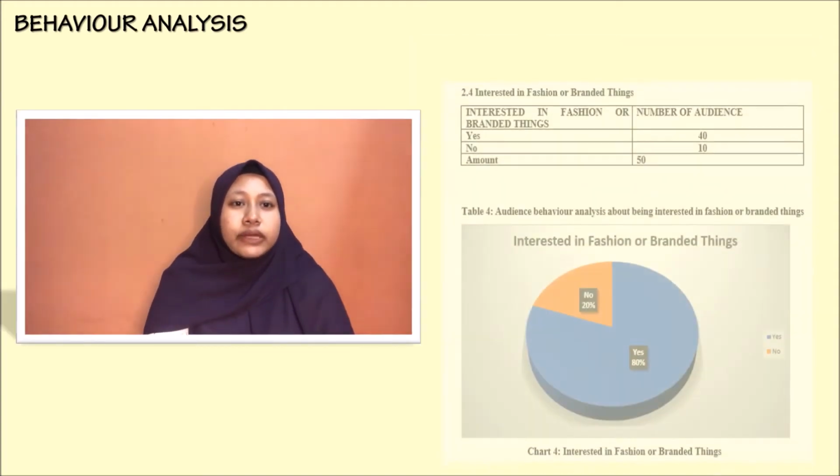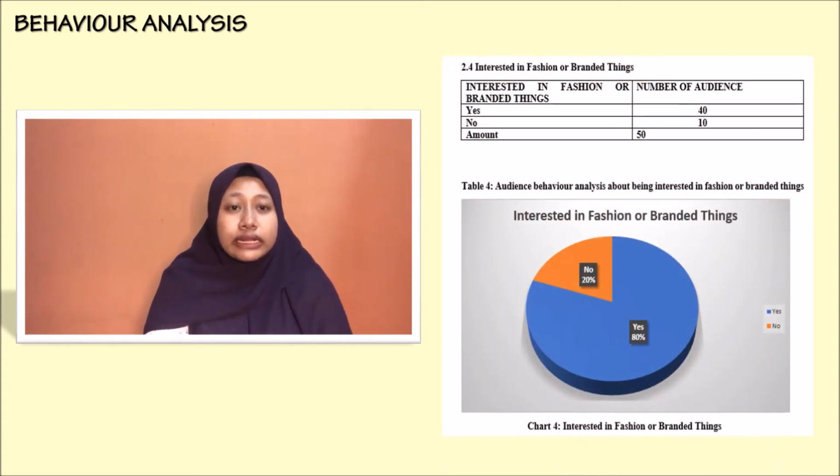Okay, lastly, we will talk about being interested in fashion or branded things and the behavior analysis of the audience. Chart 4 shows the behavior analysis of 50 audience about being interested in fashion or branded things. There are 40 audience, equivalent to 80%, who say yes as their answer, and the other 10 audience, equivalent to 20%, choose no as the answer to this question.